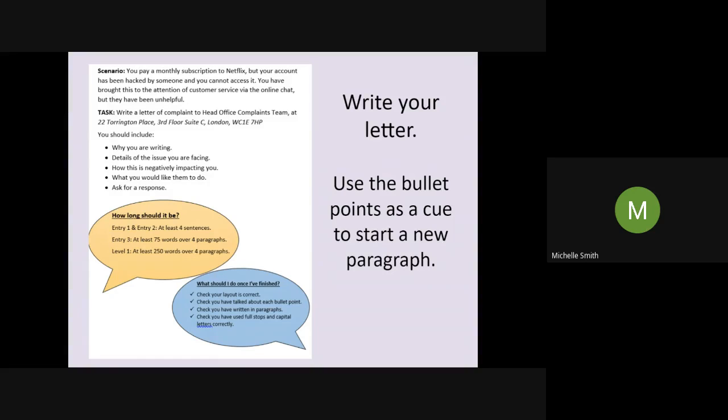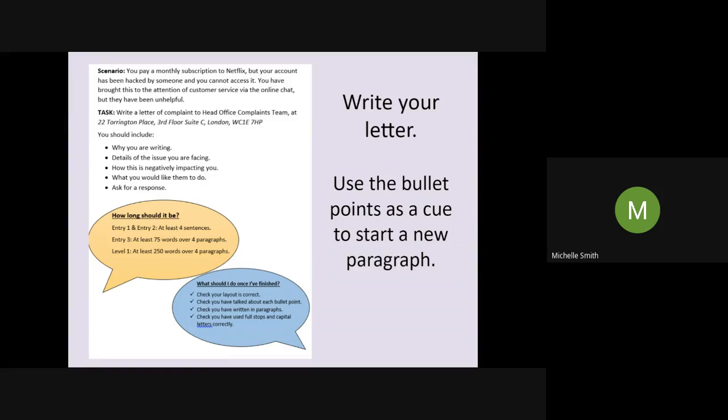Whatever you want to make up, because remember, this is not true, you need to make those details up there to give the person you're writing to all the details, all the context of the complaint. That's how it would work in real life. So you can make up as much detail as you want. You need to make sure that whatever you say, you're consistent with it, and if you're referring back to it later on in the letter, that you remember what you said.